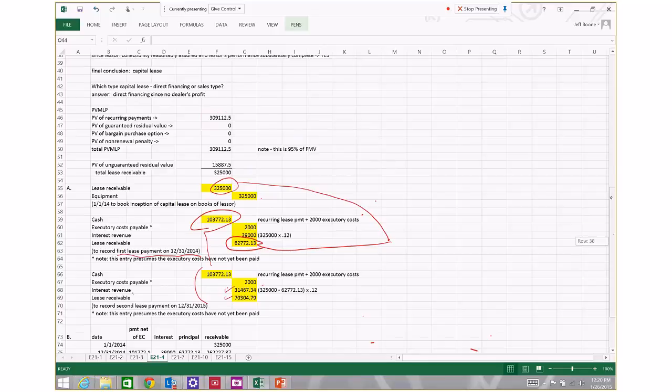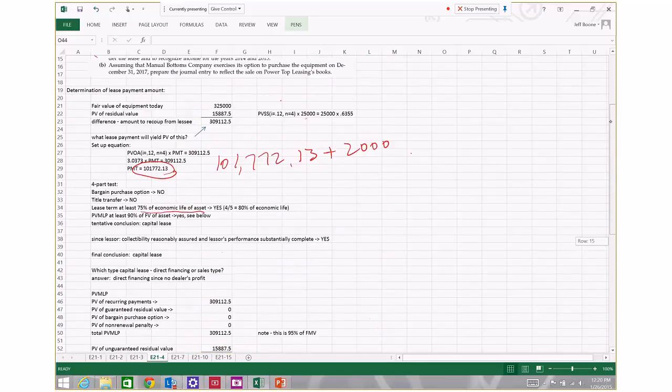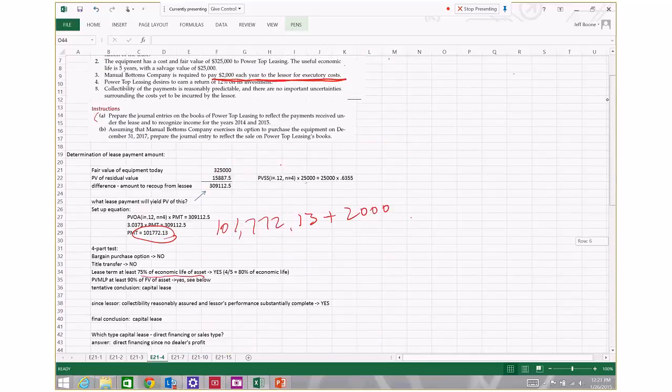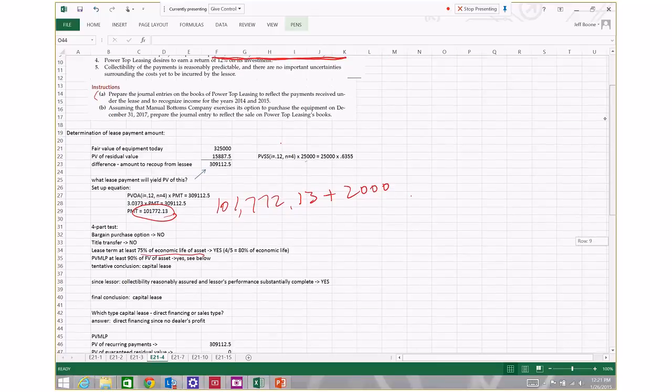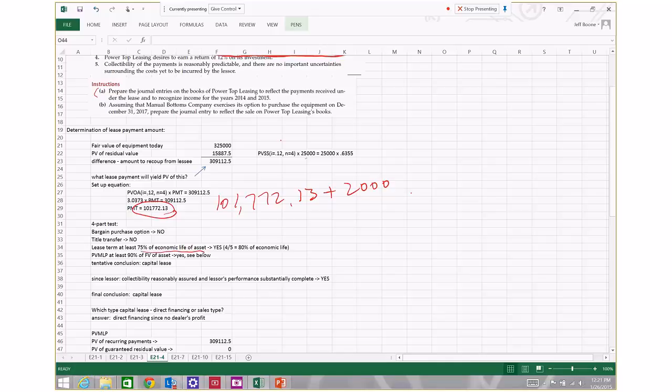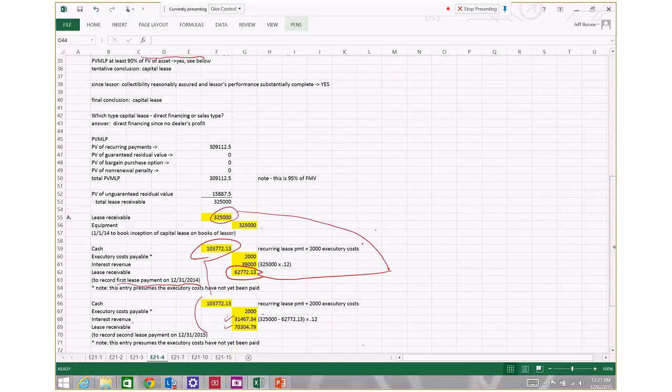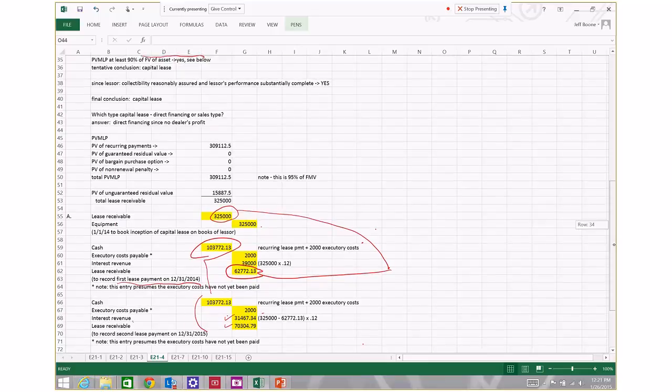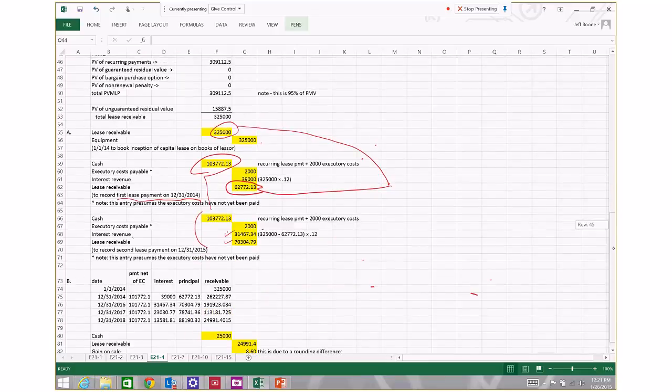All right, so that takes care of part A of the problem. Part B of the problem here asks us to prepare the entry. This should be, I believe, 2018. I think there was a mistake. Yeah, December 31st, 2018.